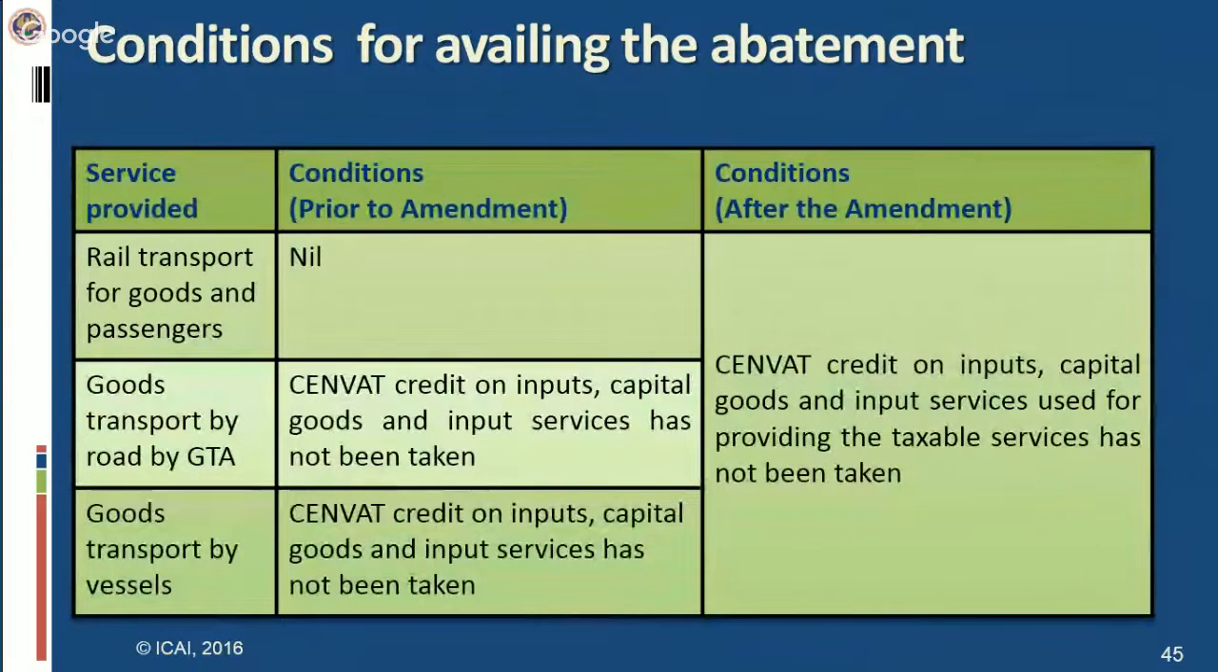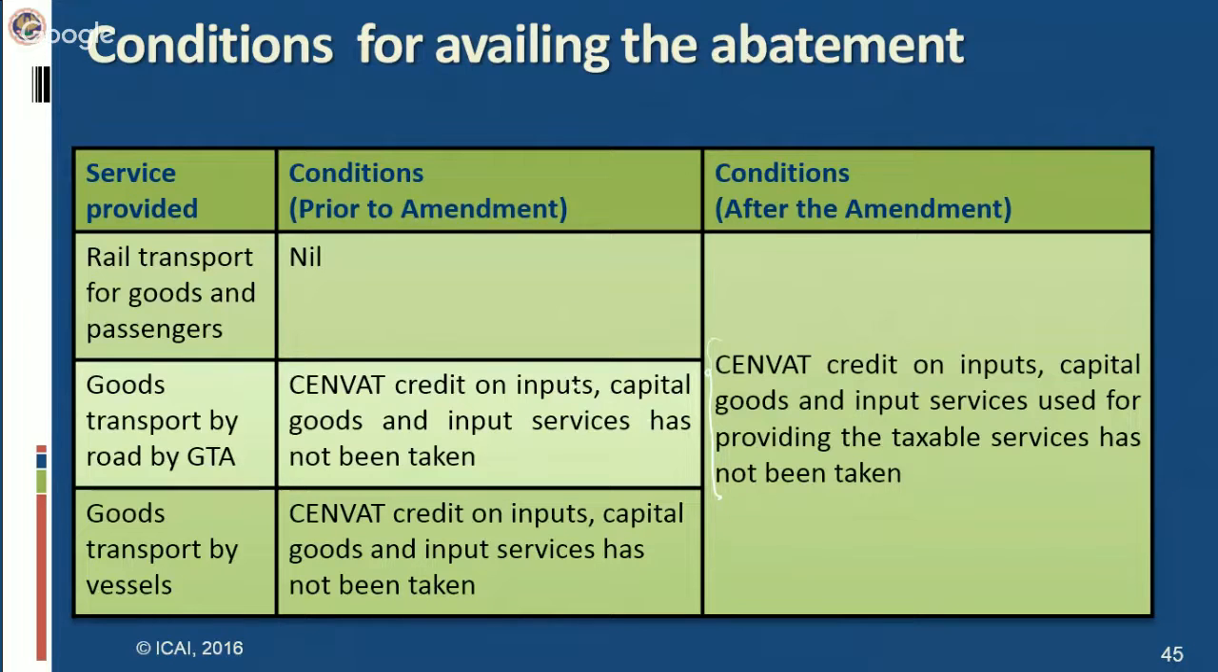Prior to the amendment, the abatement prescribed for rail transport for goods and passengers had no condition at all. It was a bonanza. There was no condition to be fulfilled for availing the abatement. However, in case of goods transport by road by GTA or by vessel, the assessee was not allowed to take Senvat credit on inputs, capital goods, and input services. In all the three components, Senvat credit could not be taken. Now, what is the change basically? In case of rail transport for goods and passengers, Senvat credit on inputs, capital goods, and input services used for providing the taxable service should not be taken.